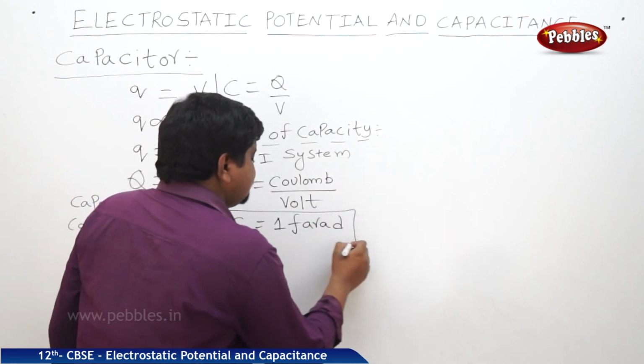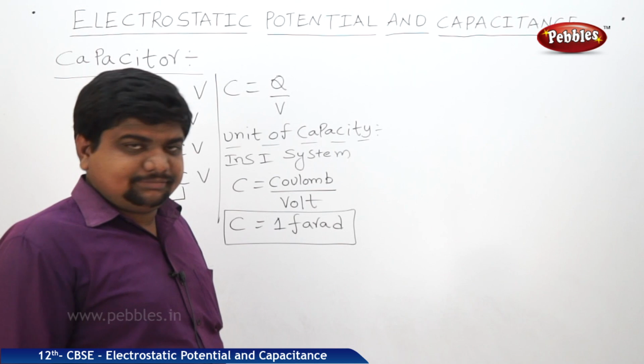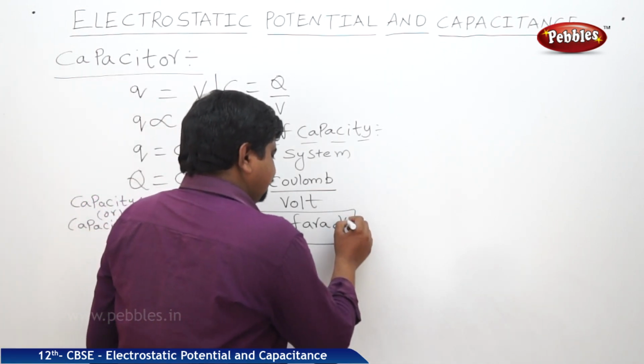So the SI unit of capacity or capacitance is called the farad. The symbol is F.